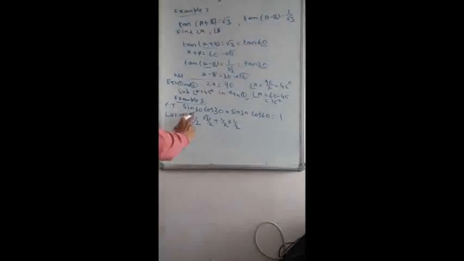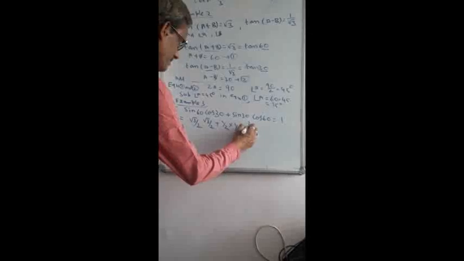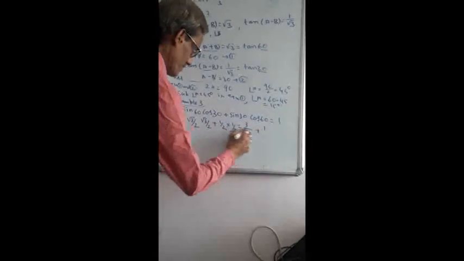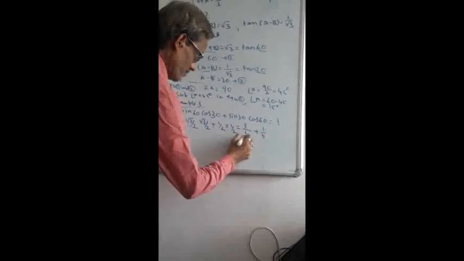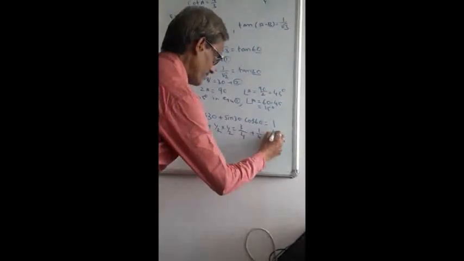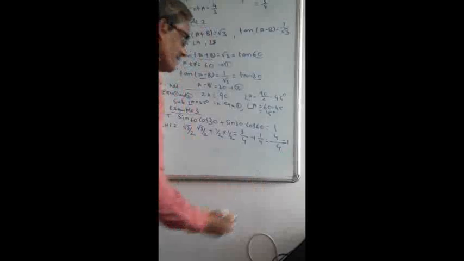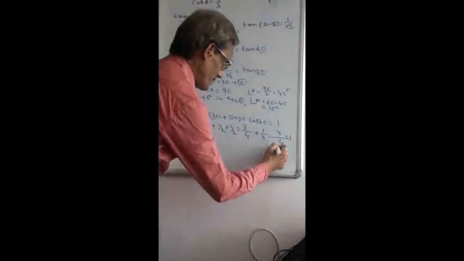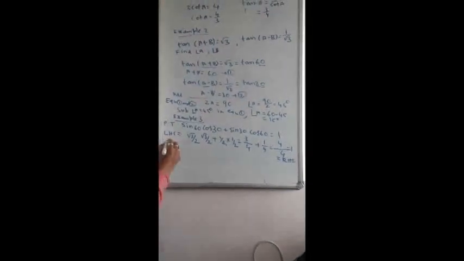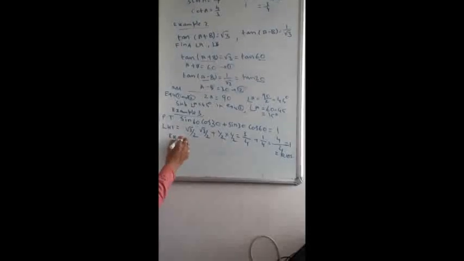So LHS is equal to, you write, root 3 into root 3 will get 3, 2 twos are 4. Then 1 ones are 1, 2 twos are 4. Now both denominators are the same, so I can take the LCM as 4 only. So finally you get (3 plus 1) by 4. 4 by 4, how much do you get? 1. So that is nothing but the RHS. Hence it is proved. Then next let us see example 4 also. Example 4.